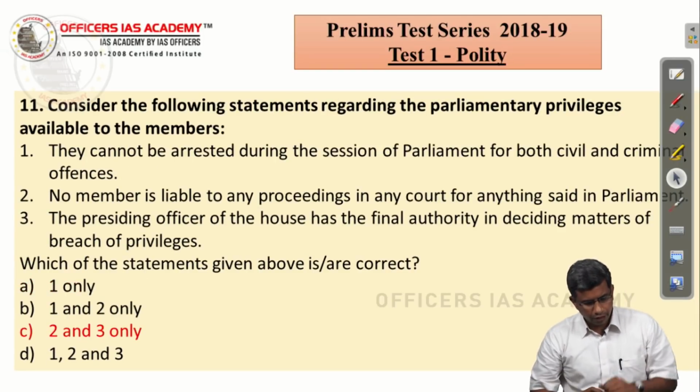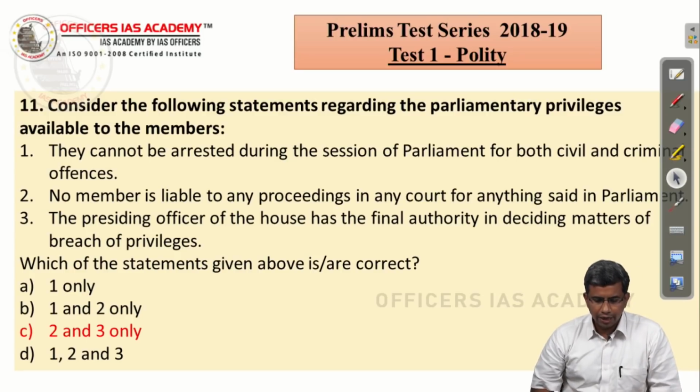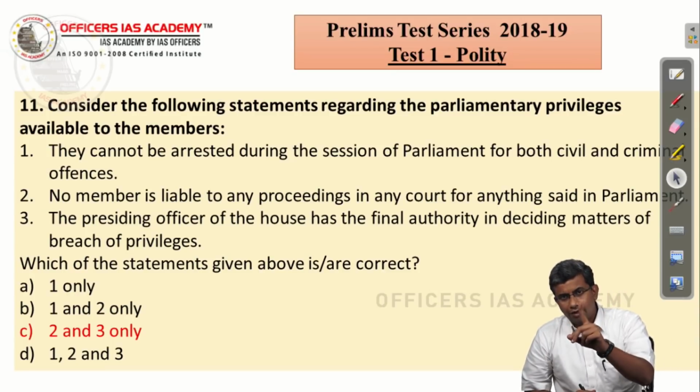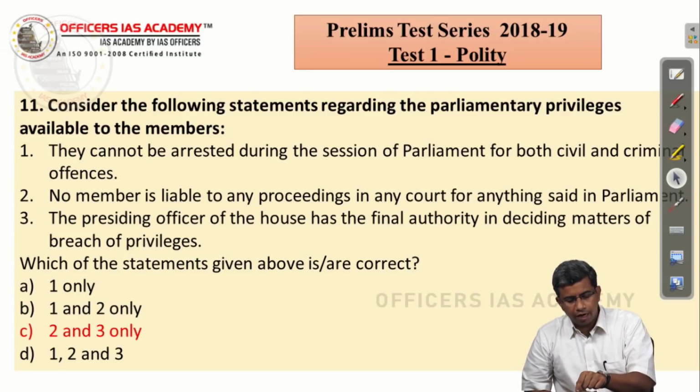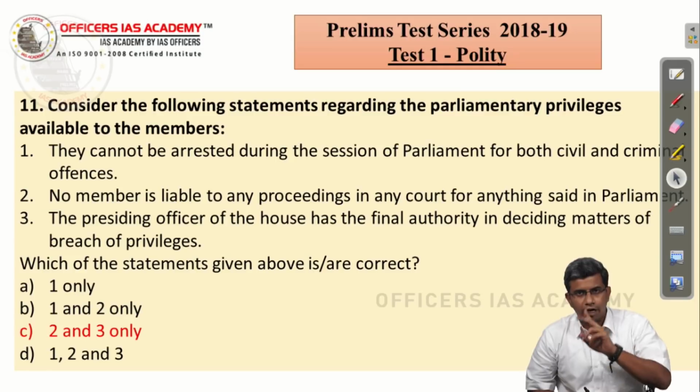Consider the following statements regarding the parliamentary privileges available to the members. So this is again an example of a question where by just knowing one statement, you will not reduce it into 50-50, you will know the answer itself. They cannot be arrested during the session of parliament for both civil and criminal offences.